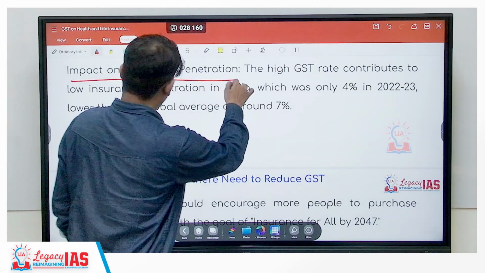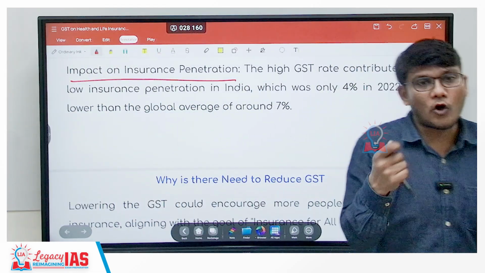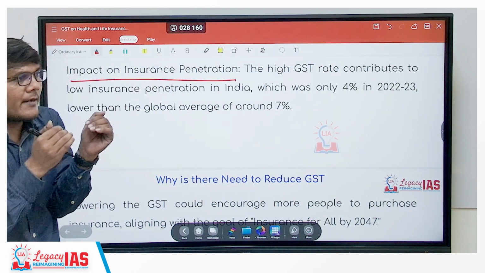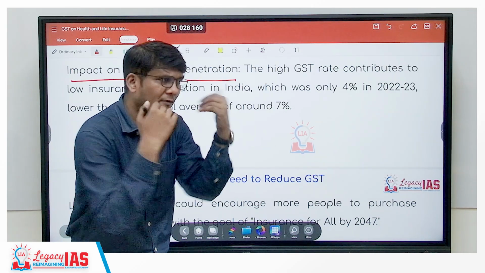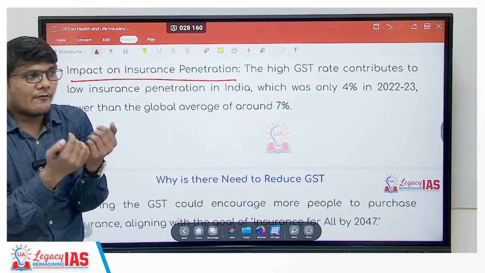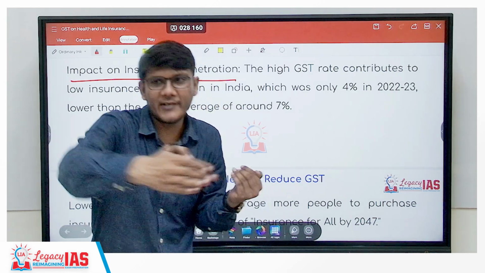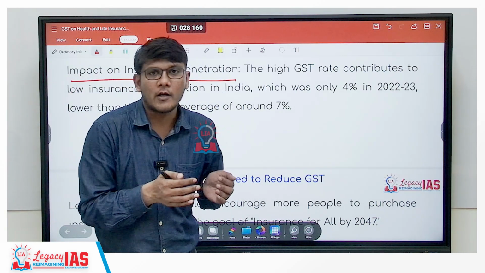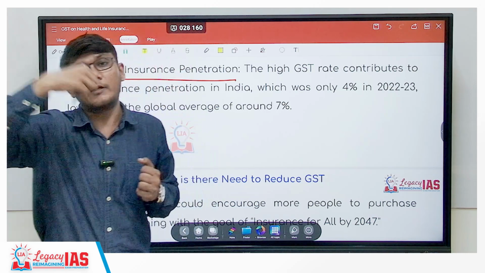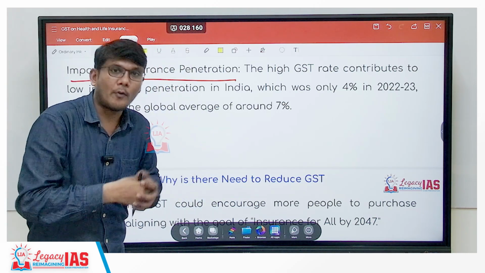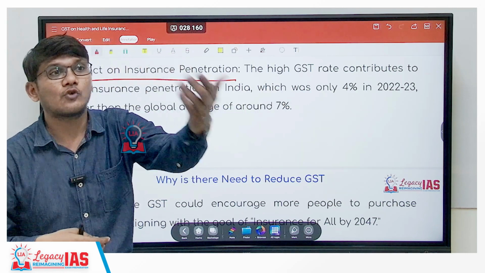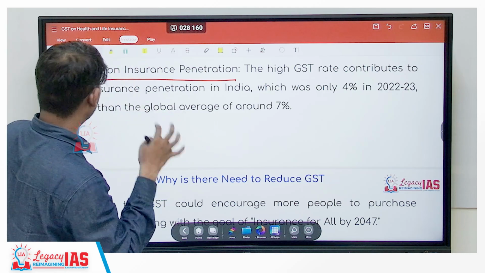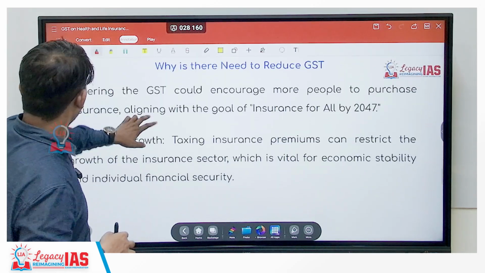Impact of insurance penetration. Impact is also good. Why? Because when a poor person, or even a person who might be middle class, is insured, they don't have to spend. It is covered by the pool of money that is being given as premium. So our other aim is to reduce poverty. We will ensure that there is no poverty, that deaths are less, and that people get the services. If you're not insured, you don't have the money, you can't do the operation. So all those things would be addressed, right?